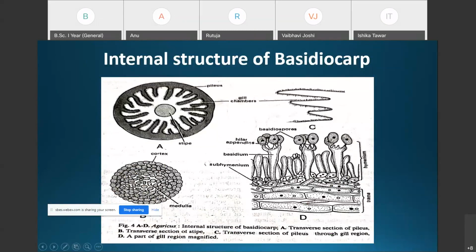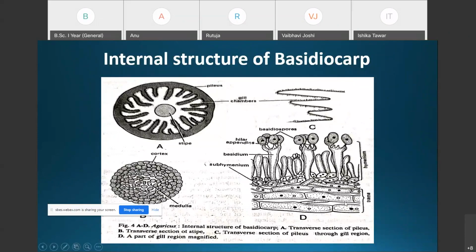The first one is the trama region. Then the second layer is the subhymenium, and the hymenium. Here you can see the hymenium, with the elongated basidium. Below it is the subhymenium, and below the subhymenium there is the trama region.